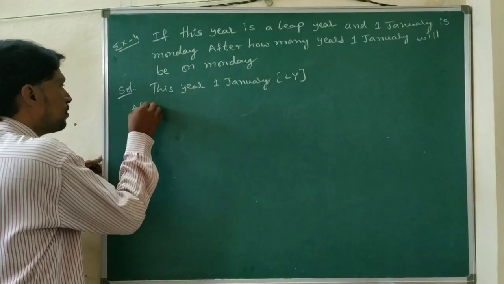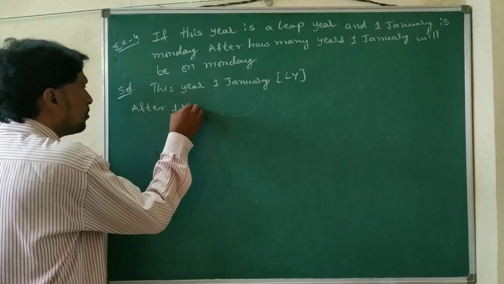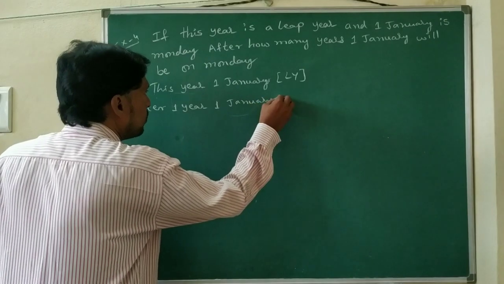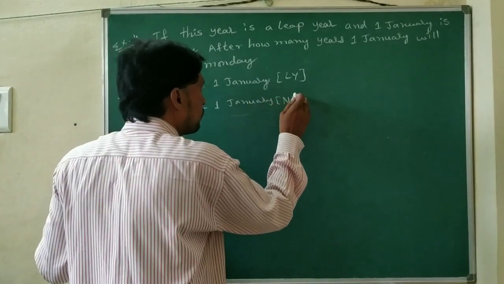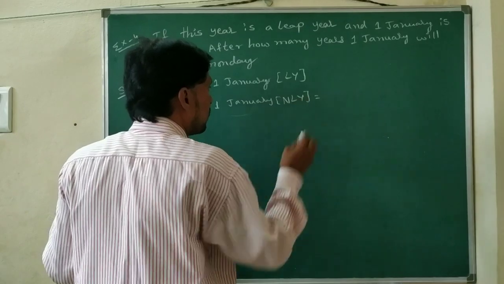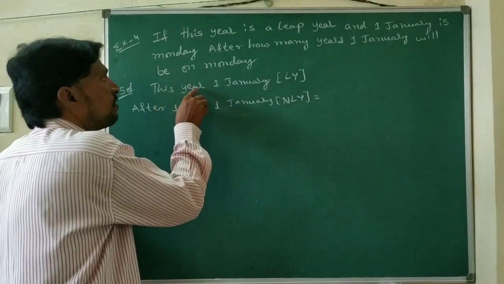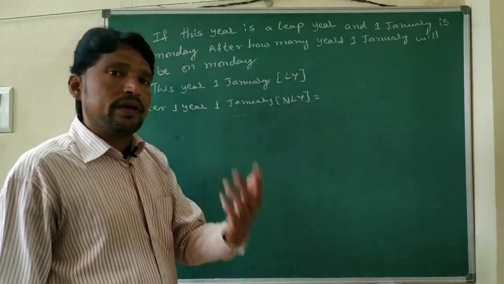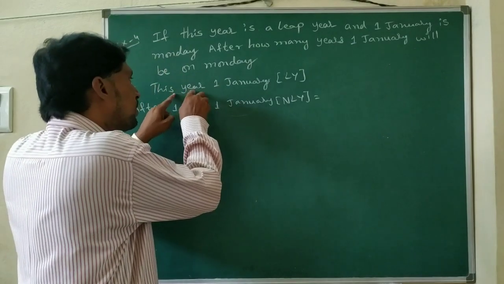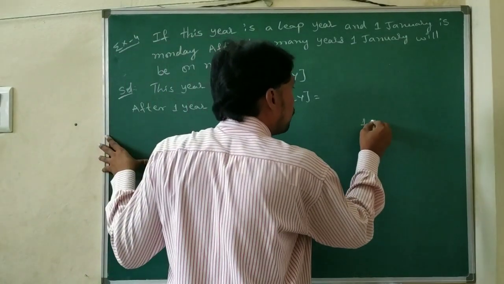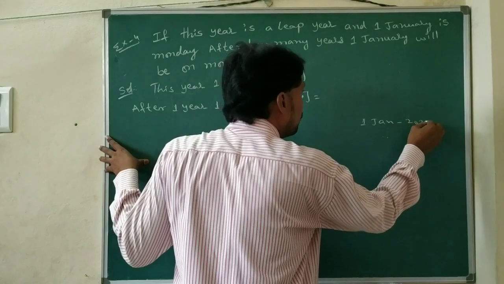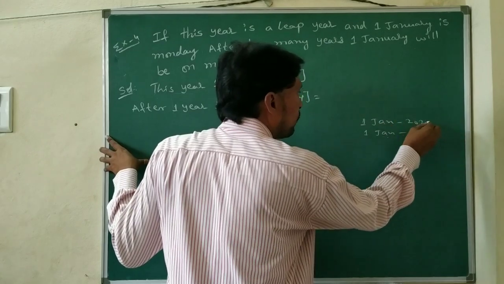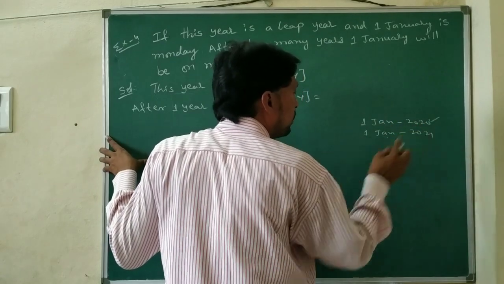After 1 year, 1st January is in a non-leap year. The given year is a leap year, and a leap year has 2 odd days. For example, from 1st January 2020 to 1st January 2021, 2020 is the leap year.